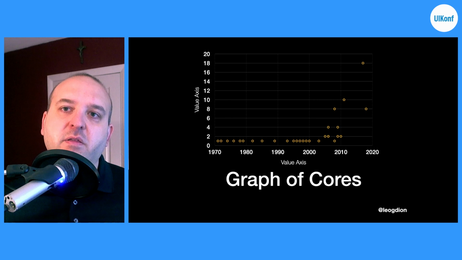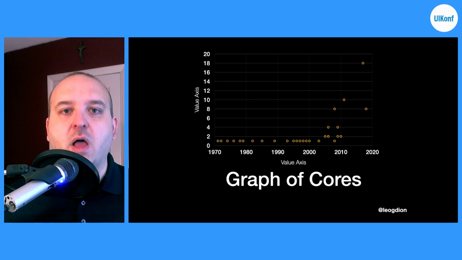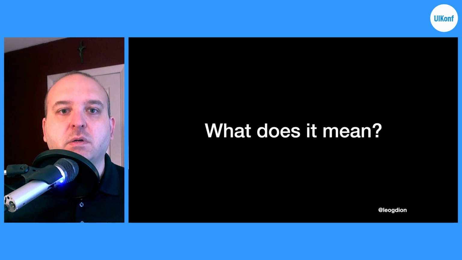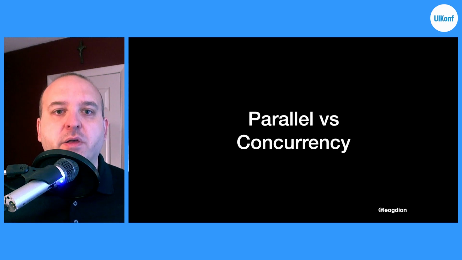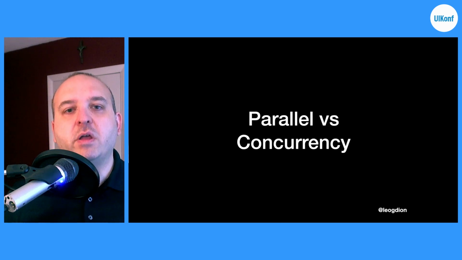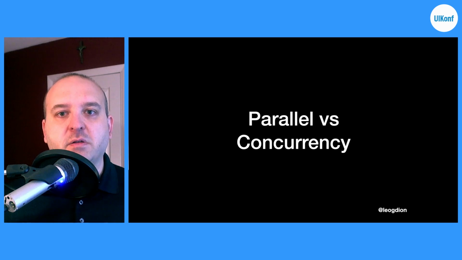And so that's why I think this topic is important: how we can allow for different tasks to be taken on in the background without locking down our whole application. So the ways to do that are through parallelism and concurrency. And I want to explain the difference between these two things.